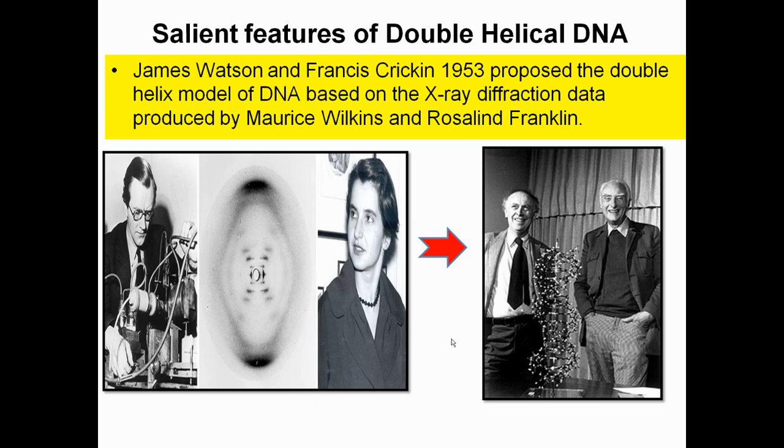So these studies ultimately created the background for the double helical structure of Watson and Crick. First of all, this concrete study about the DNA was done by Maurice Wilkins and Rosalind Franklin, and you can see this type of X-ray diffraction study was performed by them. And this ultimately led to the double helical structure, which is quite different from the X-ray diffraction, created and deciphered by Watson and Crick.